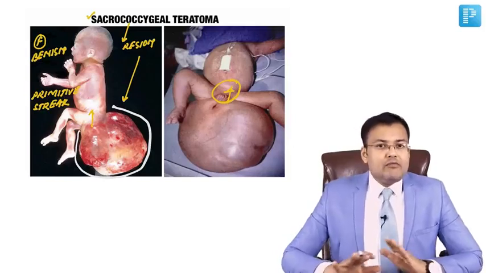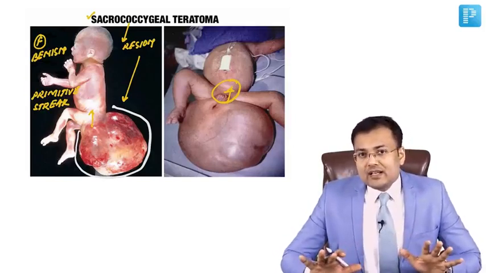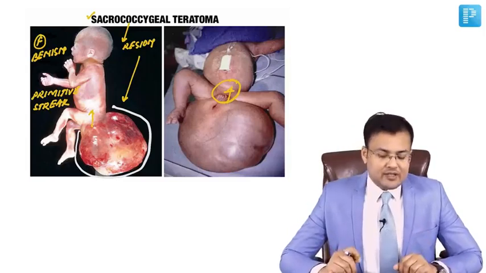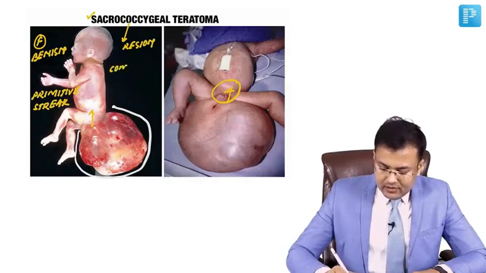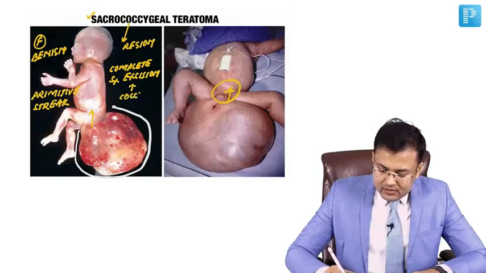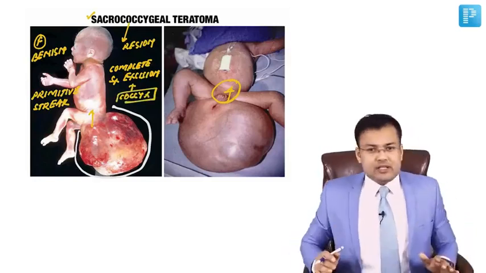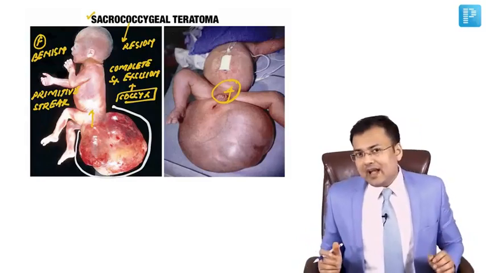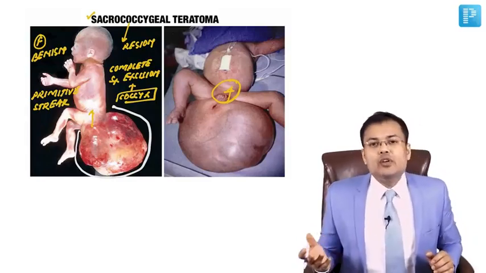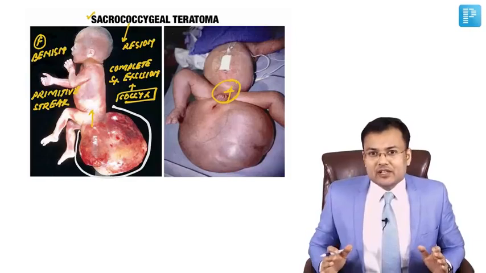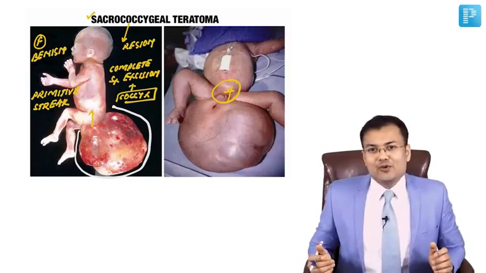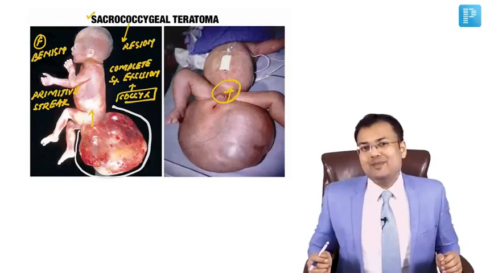What is the treatment? We have to go for complete surgical excision with resection of coccyx. Resection or excision of coccyx is mandatory. Why? If it's left, it is going to cause recurrence. So the treatment is complete surgical excision with resection of coccyx. This is how we manage sacrococcygeal teratoma, and this is all about pediatric surgery.